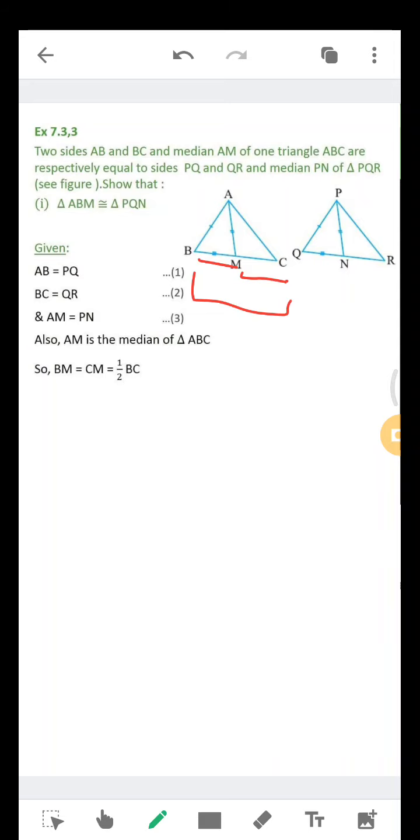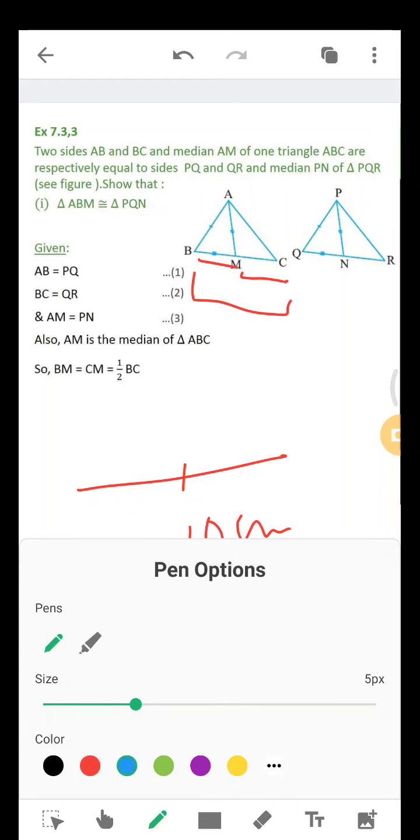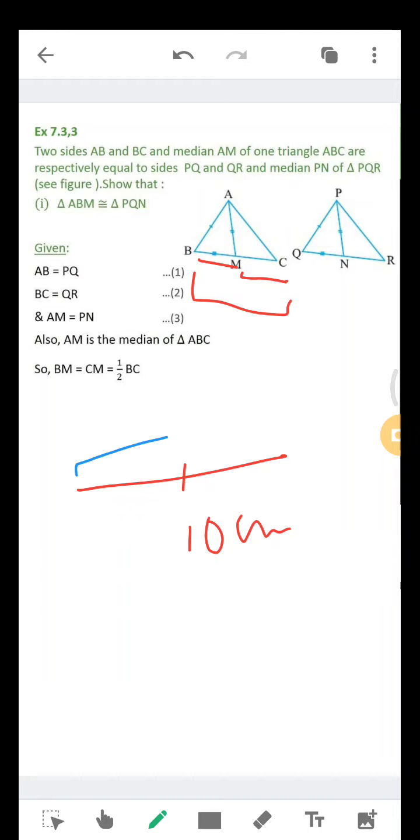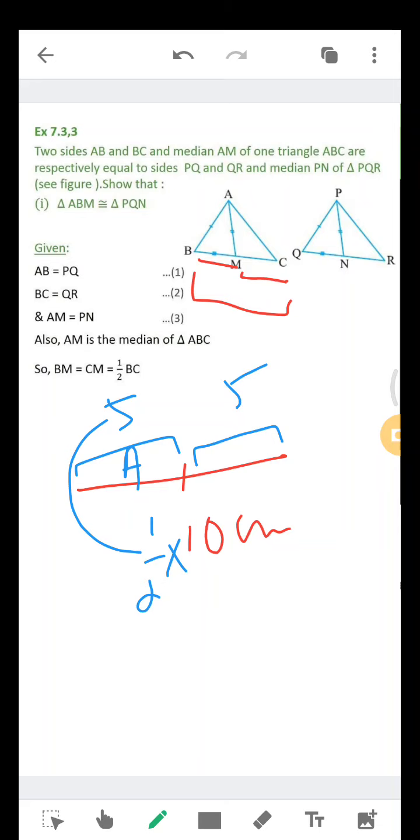Suppose I draw a line segment of 10 centimeters and divide it into two equal parts, then this part is 5 and this part is also 5. So each part is half of the whole.